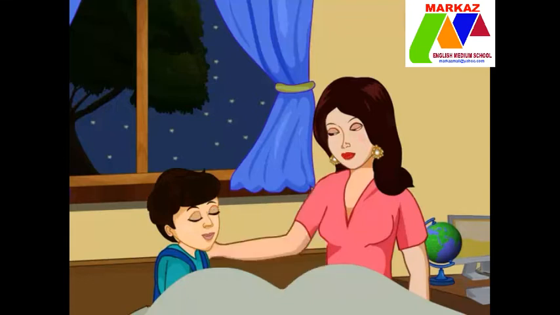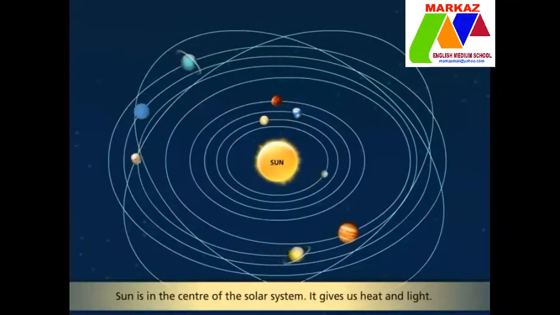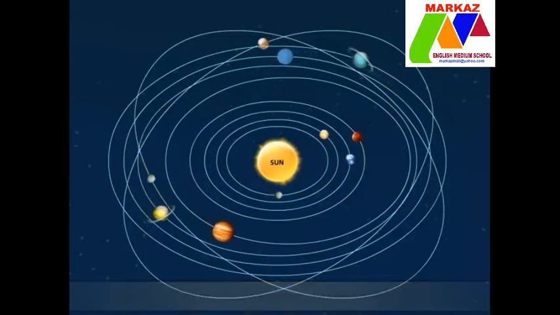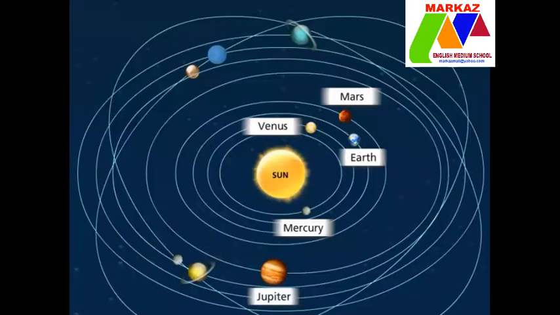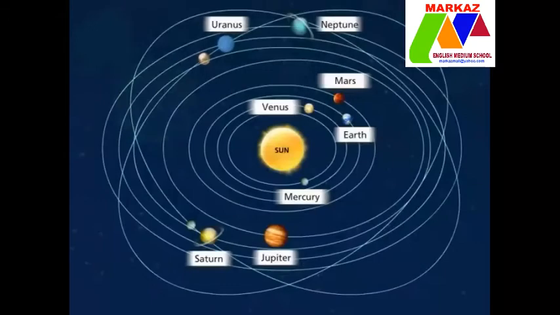Sure, my son. Let us start with the head of the family, the sun. The sun is in the center of the solar system. It gives us heat and light. There are 8 planets revolving around the sun. These are Mercury, Venus, Earth, Mars, Jupiter, Saturn, Uranus, and Neptune. In addition, Moon and several other natural bodies also revolve around the sun.